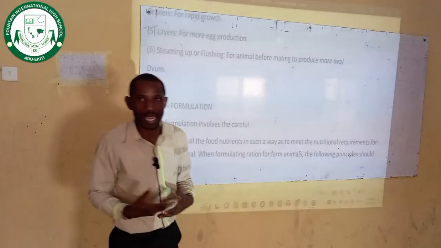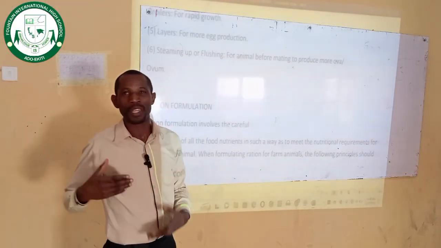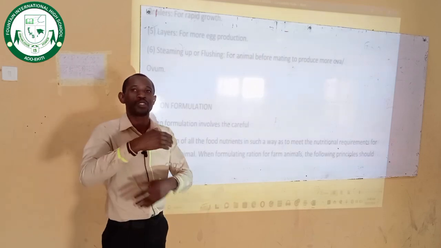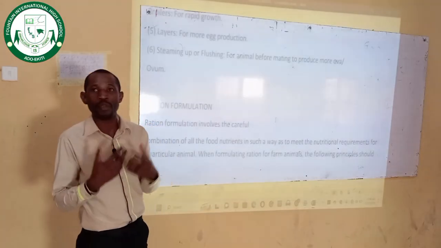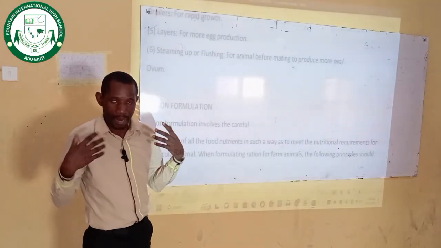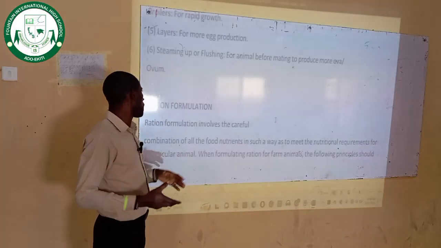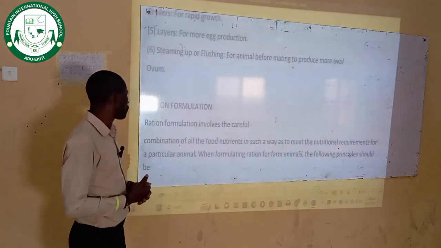But after pregnancy, if it is two weeks or a few weeks before the animal gives birth, you also increase the quality of feed given to this animal, so that the animal will have enough strength to go through the process of giving birth. That is called steaming up. Take note of that. Now let's move to the feed formulation.